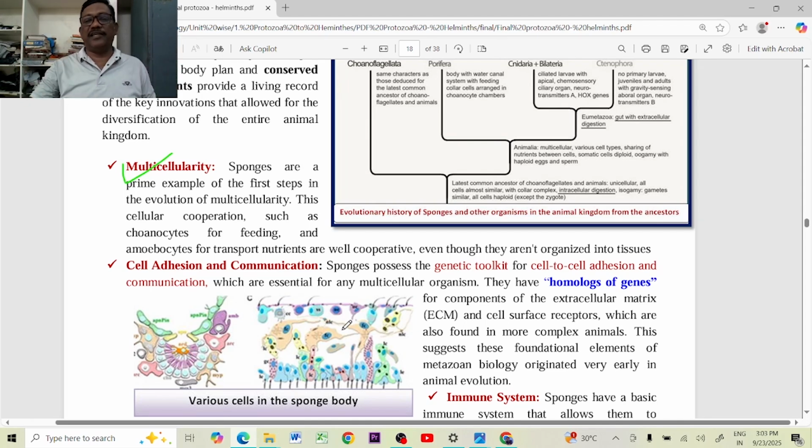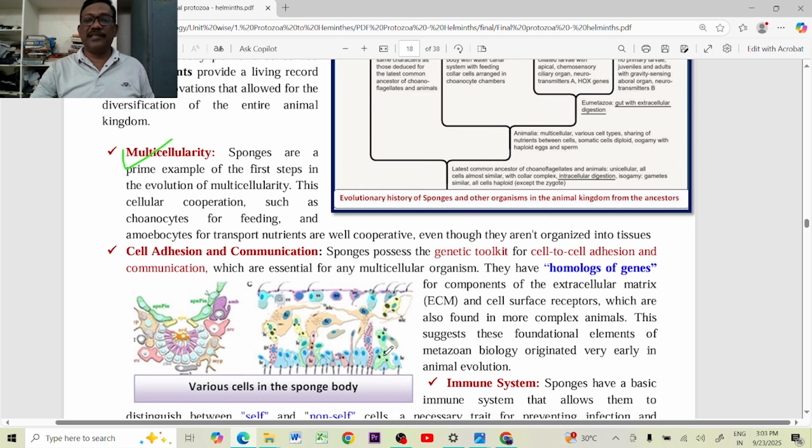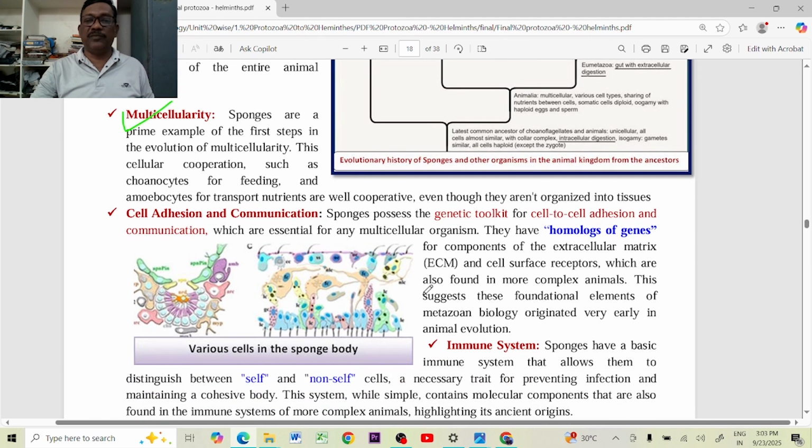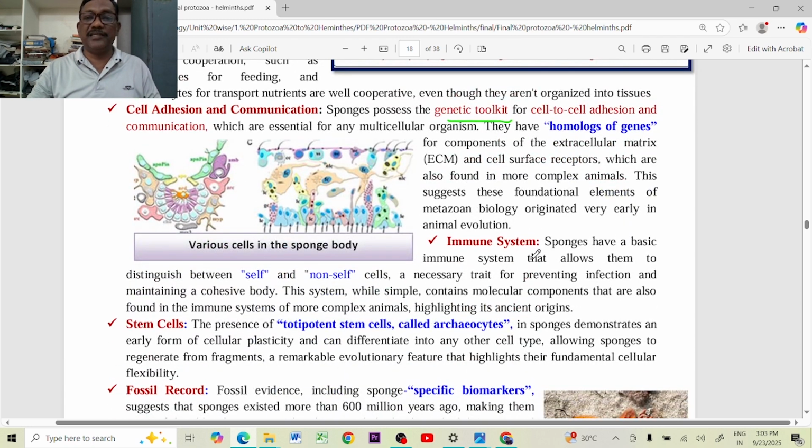cell-to-cell communication is present. Cell-to-cell communication is more developed in higher order animals, especially, but the genetic toolkit is also present, having started in the sponges. Actually, we can say that it started in the sponges. The cell-to-cell communication is very important. And another one is the immune system.